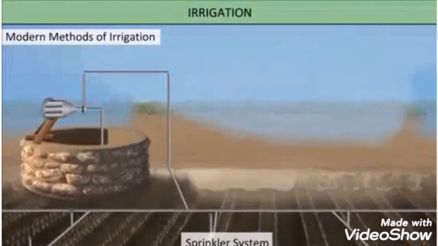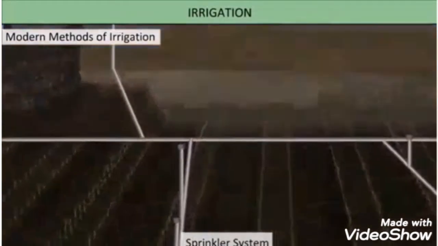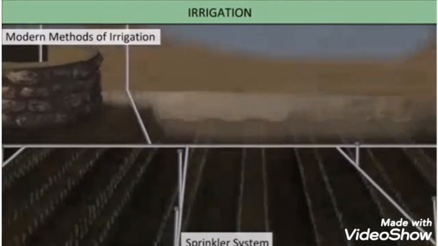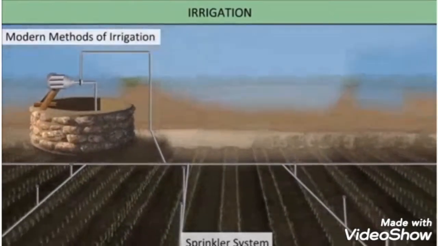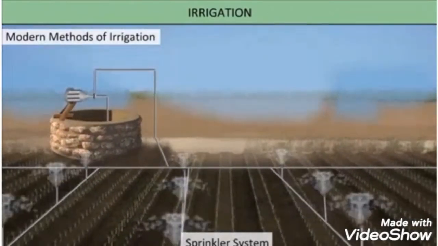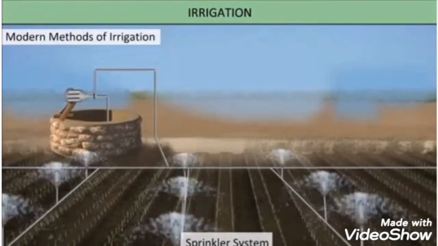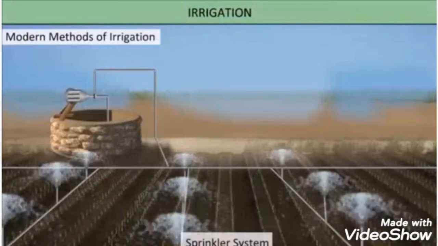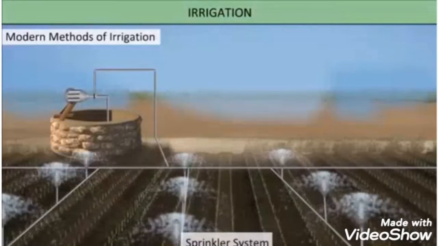Perpendicular pipes having rotating nozzles on the top are joined to the main pipeline at regular intervals. When the water is allowed to flow through the pipes, it escapes through the nozzles. Water gets sprinkled on the crop as if it is raining. The sprinkler system of irrigation is very useful for sandy soil.